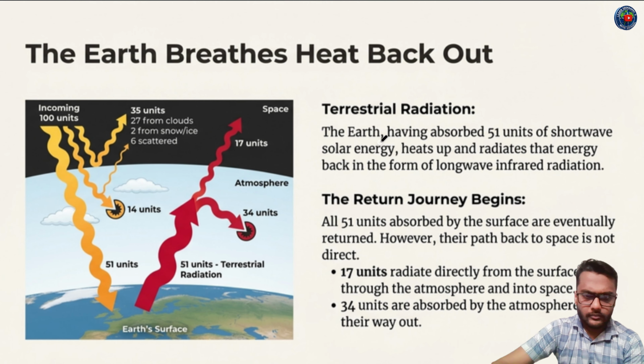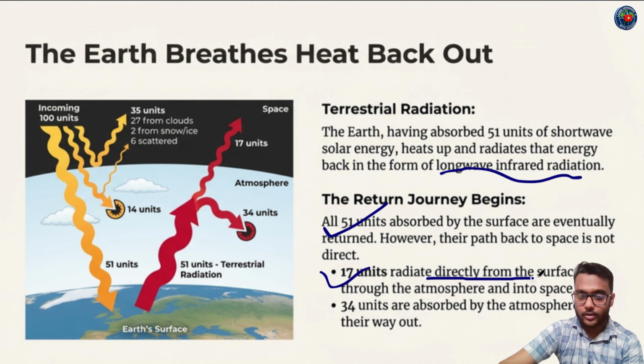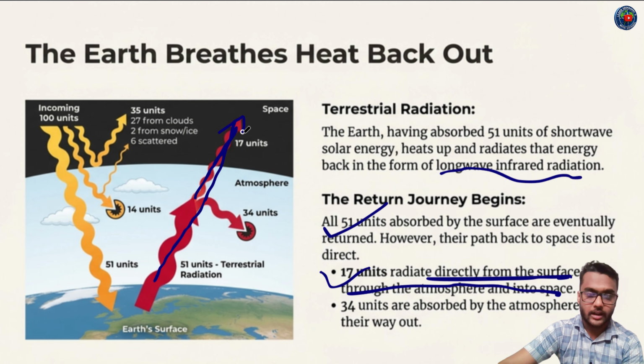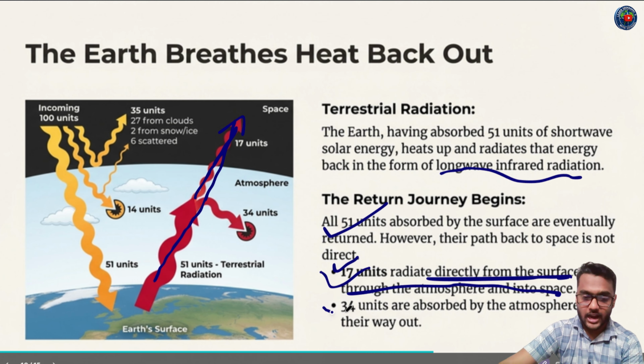Now, after that, the Earth, having absorbed 51 units of short-wave solar energy, heats up and radiates that energy back in the form of long-wave infrared radiation. Out of 51 units, 17 units radiate directly from the surface through the atmosphere and into space. And 34 units are absorbed by the atmosphere on their way out.